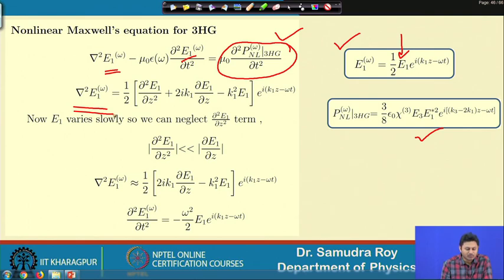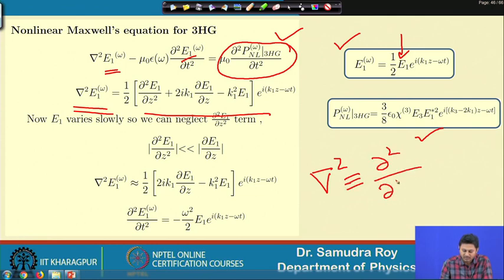So, del square E1 omega is simply this term, because we are using this almost every class, we solve this Maxwell's equation for a given E1. So, if E1 is given, the double derivative corresponding to this is this, where this del square is one dimension, it is equivalent to d2 by dz square, because x y components are not there.